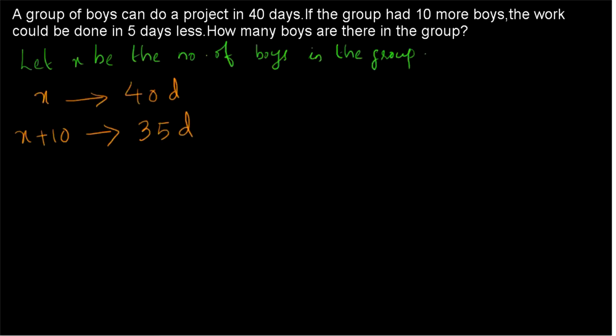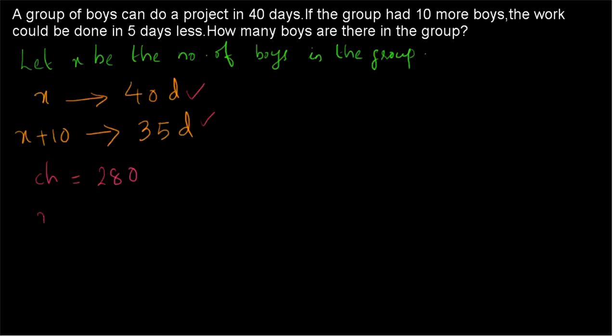So here let's use the chocolate approach. So just like any other, we have to take the number of chocolates equal to the LCM of 40 and 35. x boys are taking 40 days and x plus 10 boys are taking 35 days. So we have to take the LCM of 40 and 35. The LCM of 40 and 35 is 280. The total number of chocolates is 280.